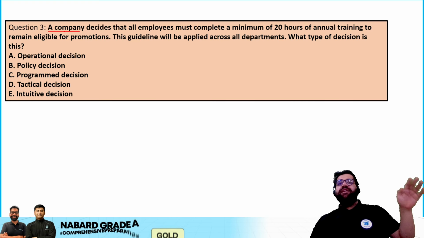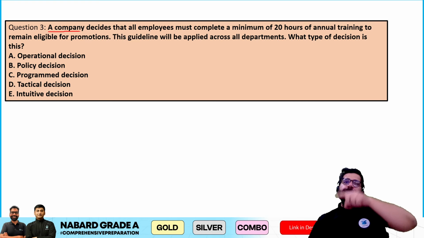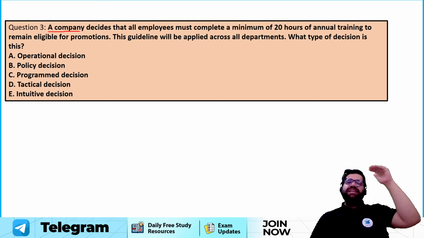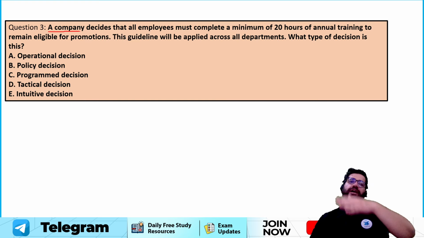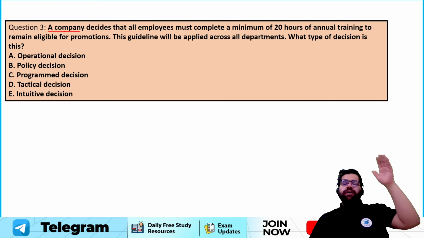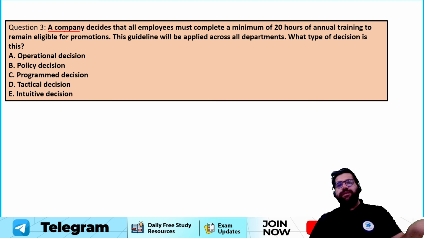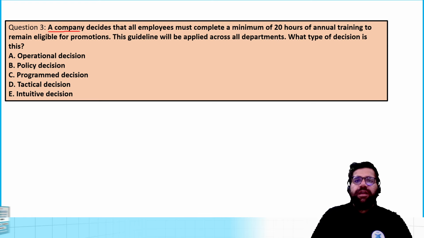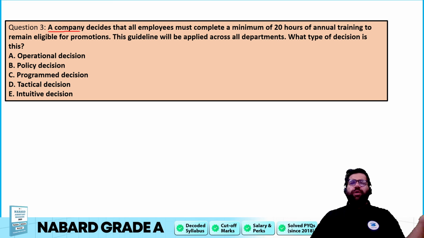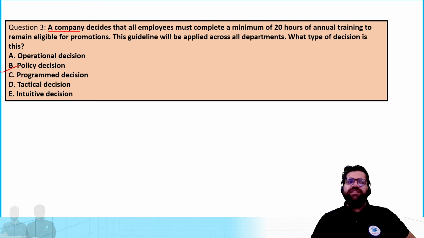See, a company decides that for all employees, decision making will be done at the top, right? For example, the CEO of the company will say that you have to work 20 hours, then only you will get a promotion, right? So if you are making a policy for all the employees in the company, that will not be made by a low level employee, that will be made by a high level employee only, right? Quite logical. So it will not be an operational decision. Yes, it will be a policy decision.